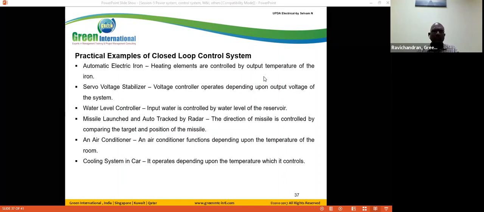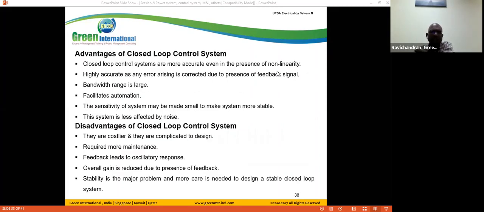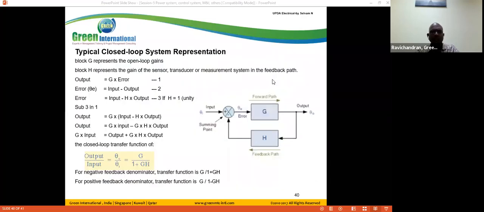The closed loop systems are mainly used in different applications. Most of the industries are using closed loop systems. Okay, here it's very important. From these equations, they may ask 3 to 4 questions, in 2 or 3 chances.